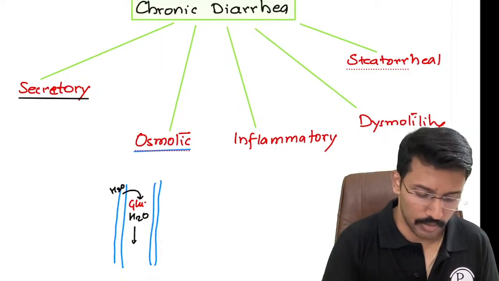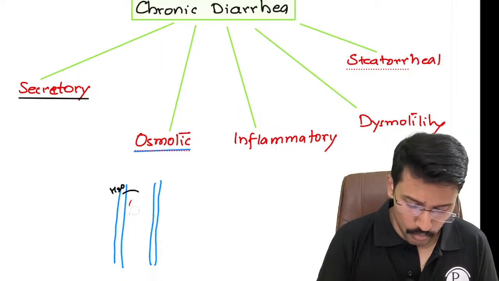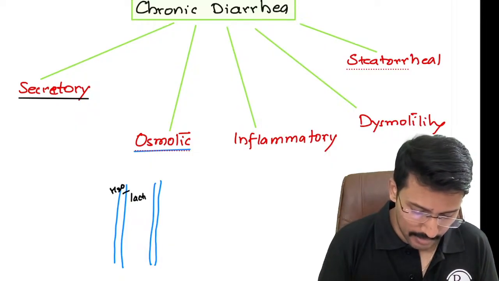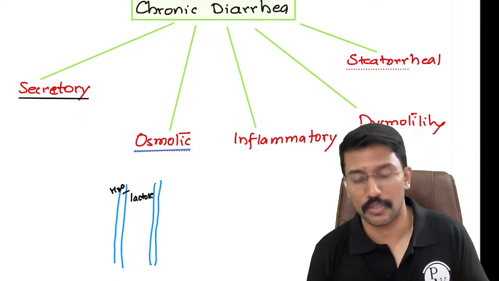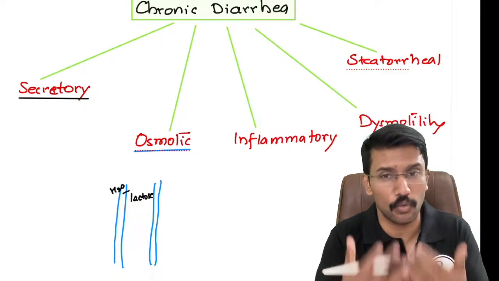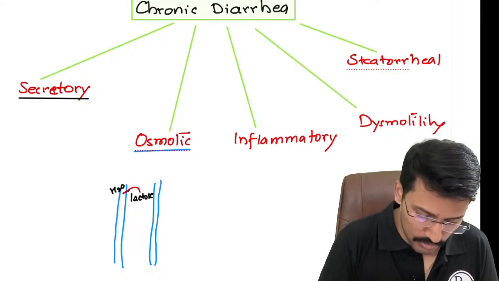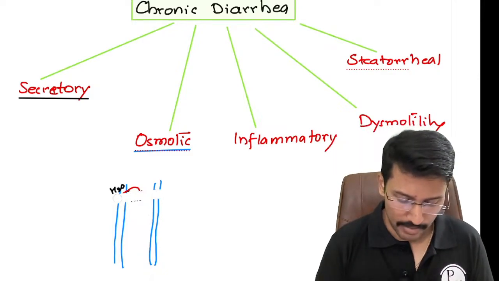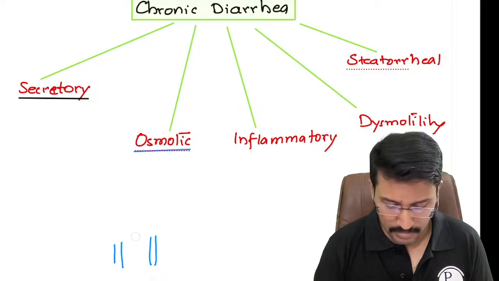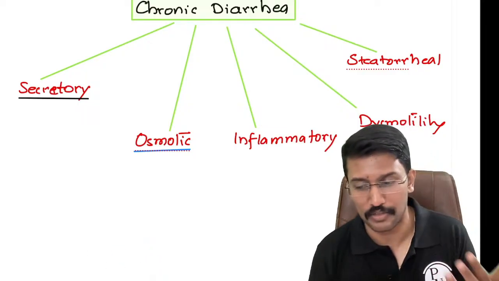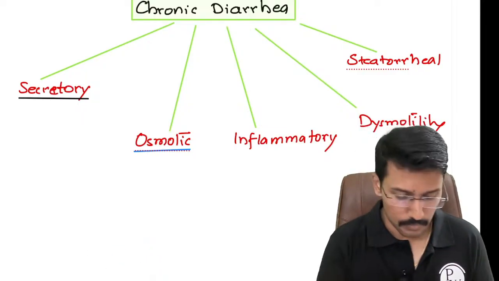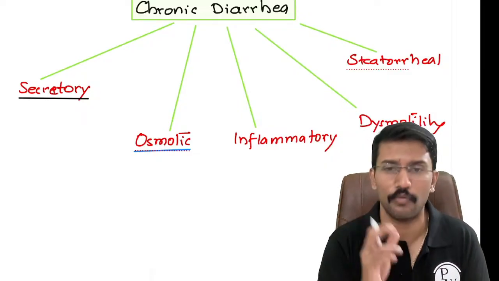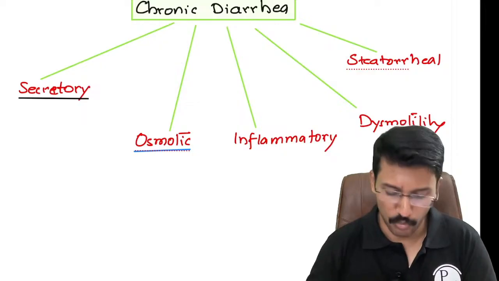Just to give you an example, if you have lactose intolerance, right, just like glucose, lactose is also an osmotically active substance. So if you have lactose intolerance, you will not be able to absorb lactose. So when lactose is excreted in stool, along with that water will also go. So many people have lactose intolerance, right? After drinking milk, they develop diarrhea. That's because of the osmotic nature of the lactose. Right, many laxatives are osmotic. There's a category of laxatives called as osmotic laxatives.